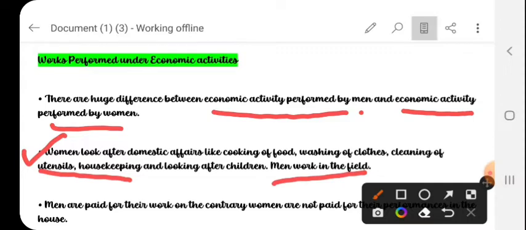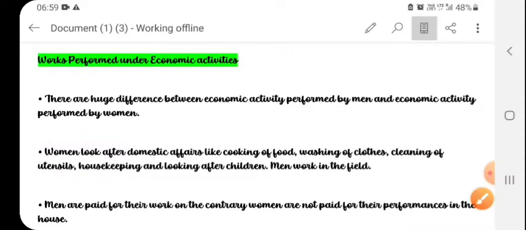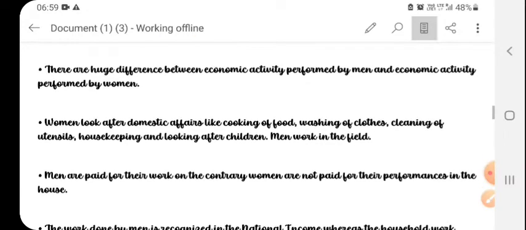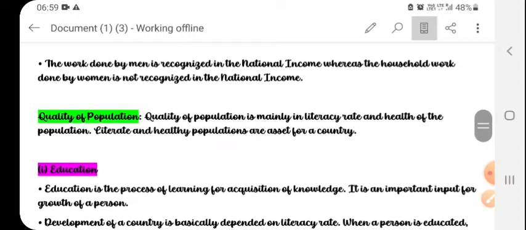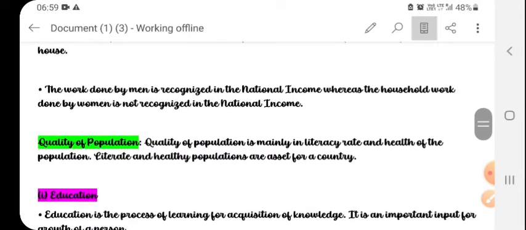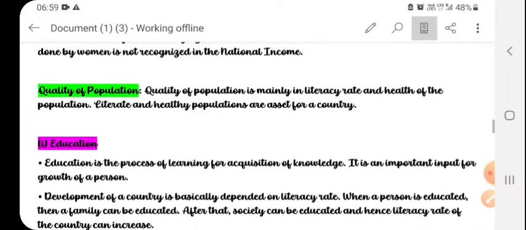Men work in the field. Men are paid for their work. On the contrary, women are not paid for their performance in the house. The work done by men is recognized in the national income, whereas the household work done by women is not recognized in the national income.